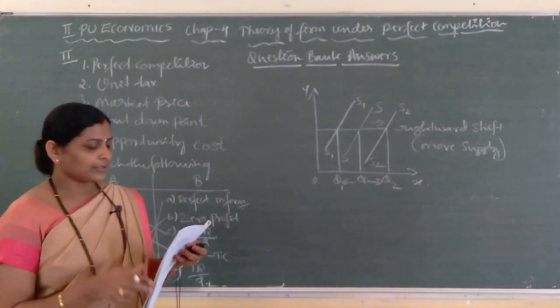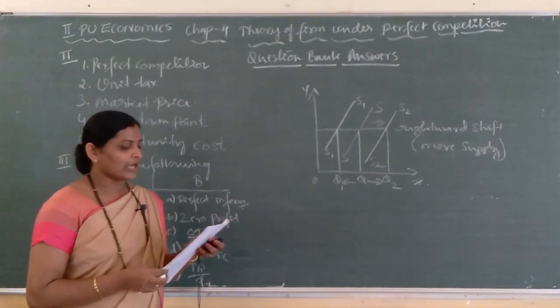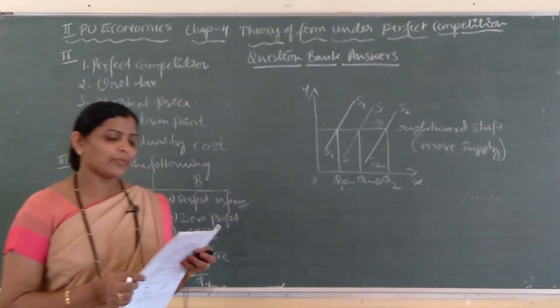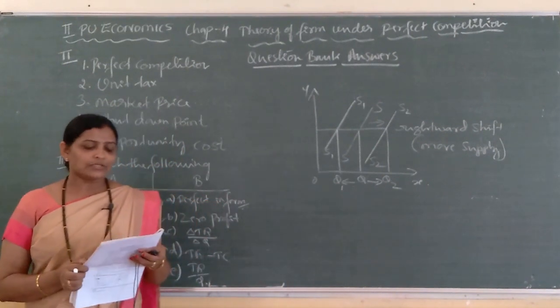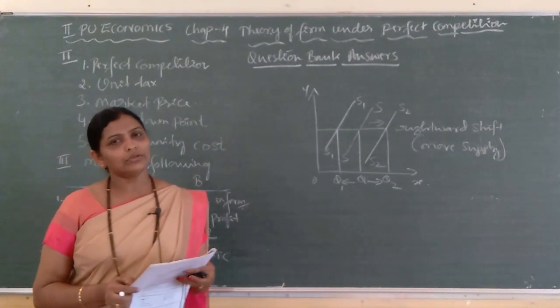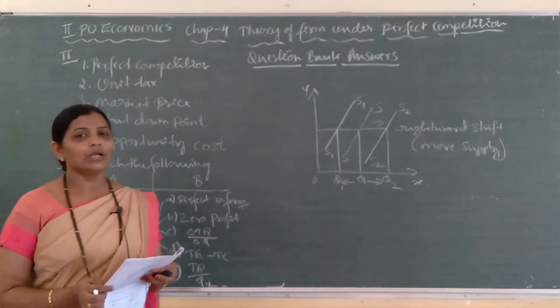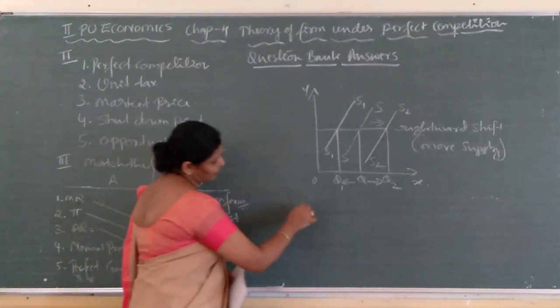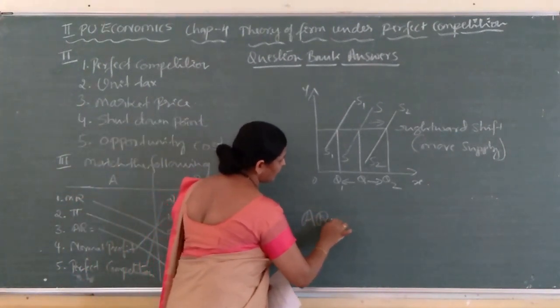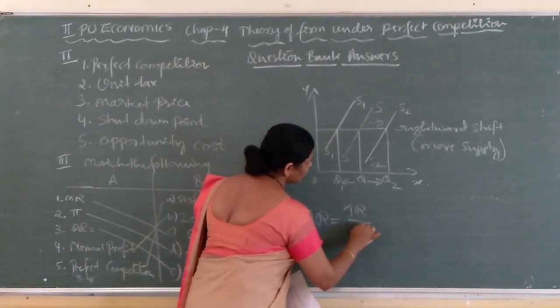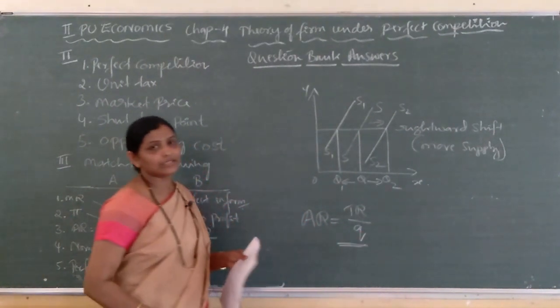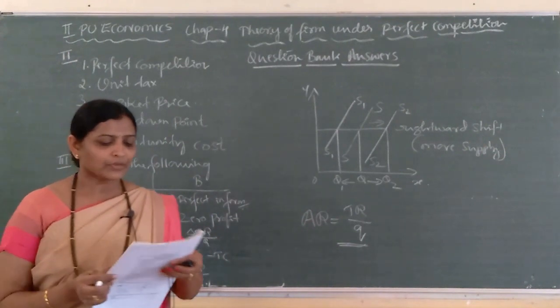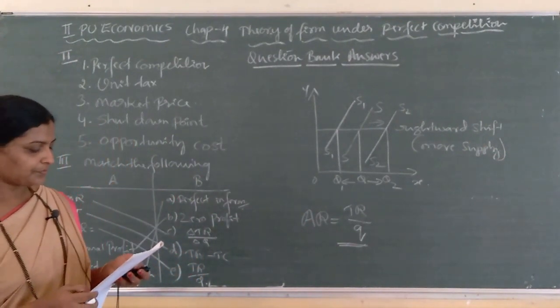Next, write the formula to calculate average revenue. So, which is the formula to calculate average revenue? So, average revenue is equal to TR divided by Q. TR divided by Q gives us average revenue. This is the formula to calculate average revenue. Many times we have discussed this concept.